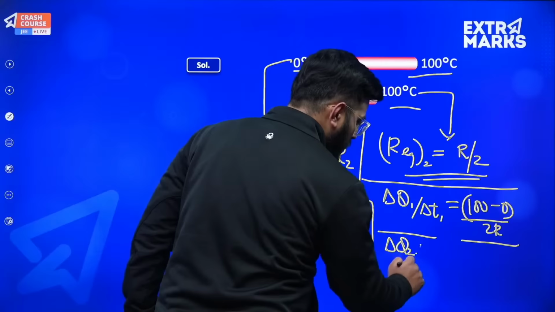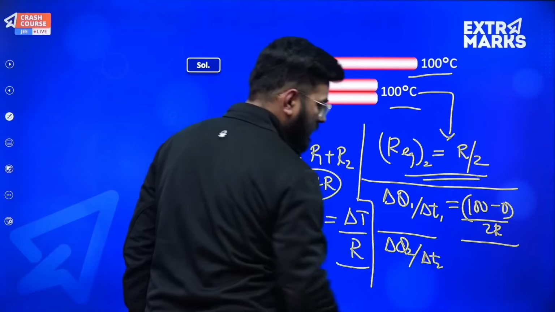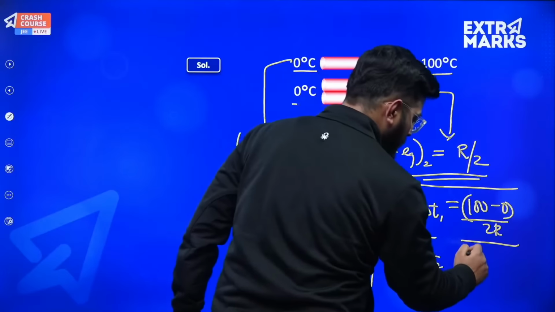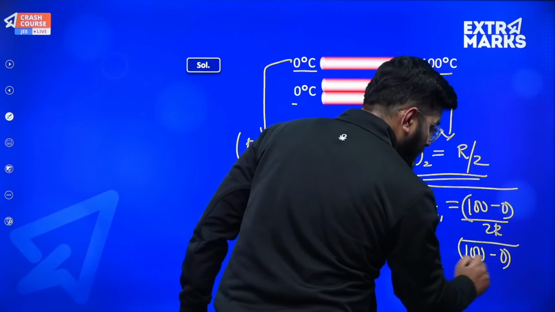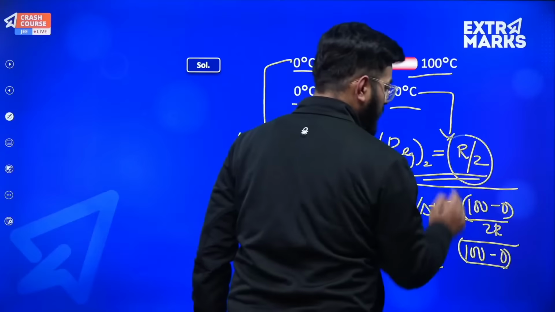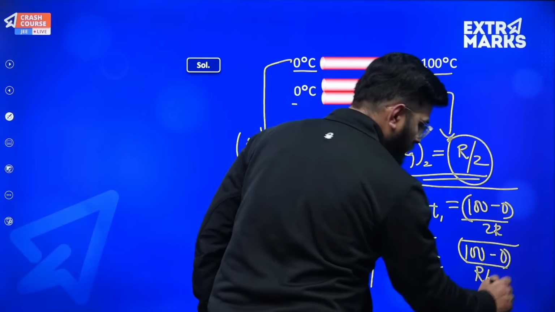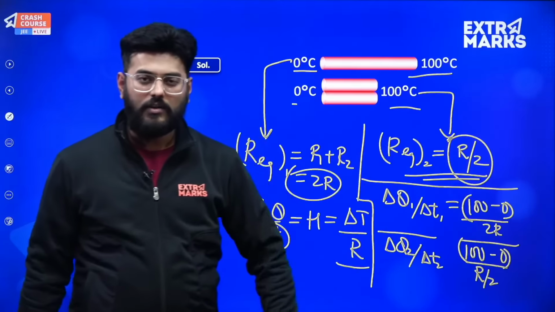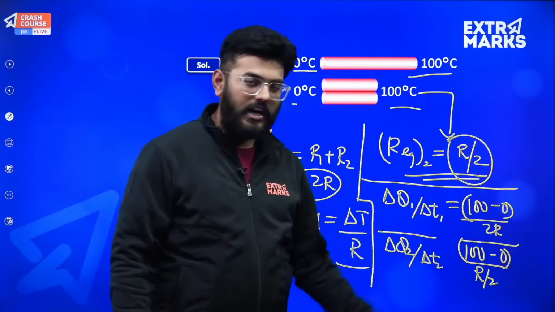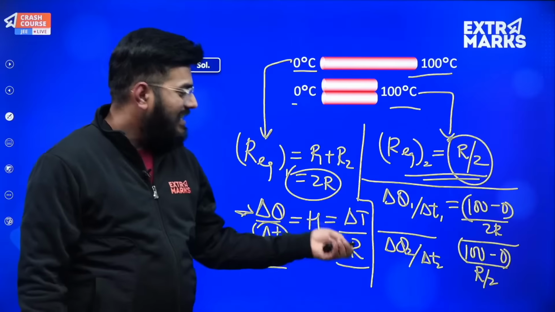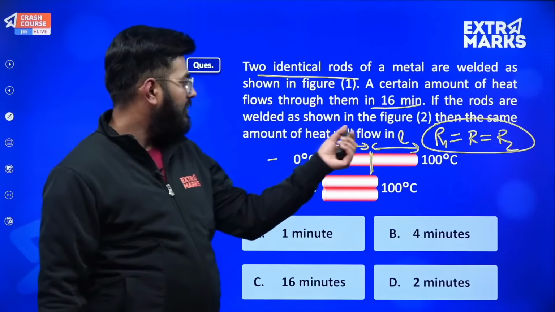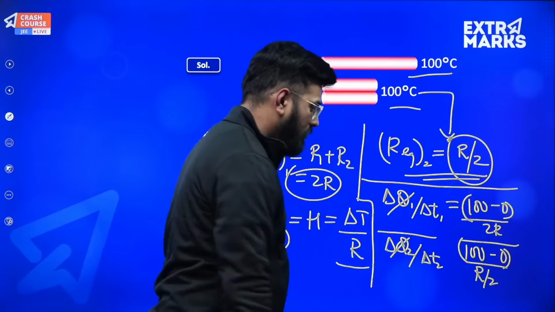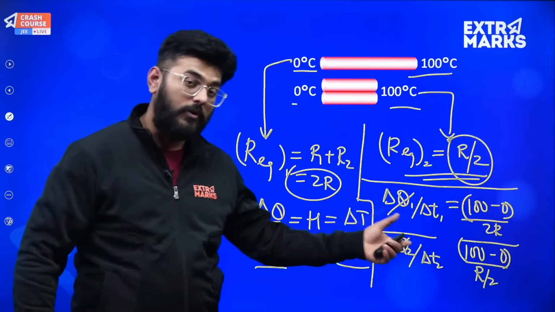Let's say suppose delta Q2 amount of heat is flowing in delta T2 time, and what is the temperature difference in this case? It is also 100 minus 0. And what is the value of heat resistance? So that we have calculated, it is equal to R by 2, right? We don't have to indulge ourselves in K, A and L, what is the value of thermal resistance. Directly R will work. So since it is given that the same amount of heat will flow, that means delta Q1 and delta Q2 are equal.